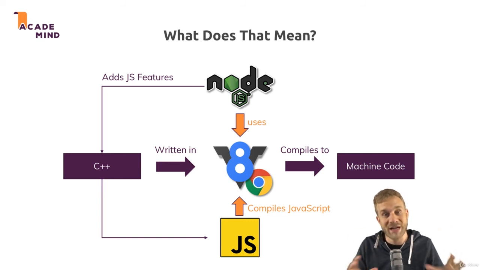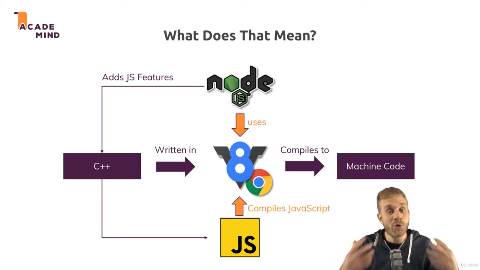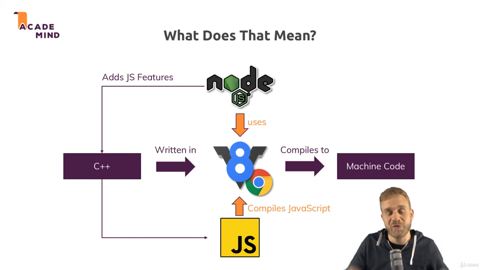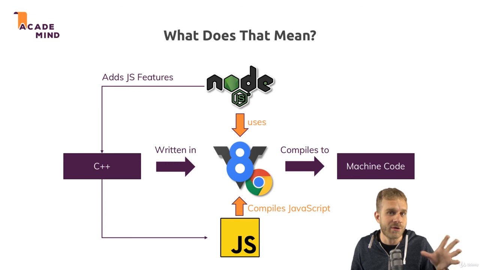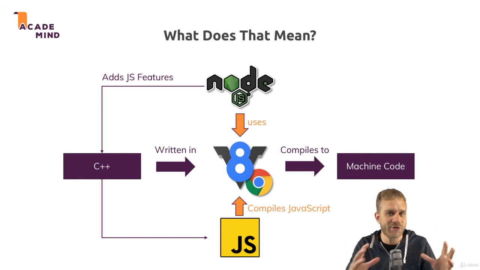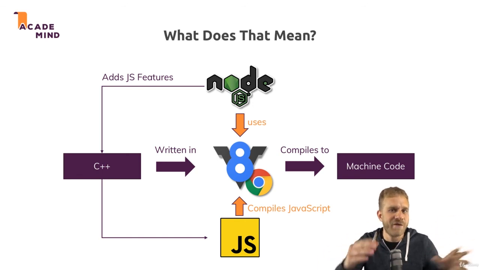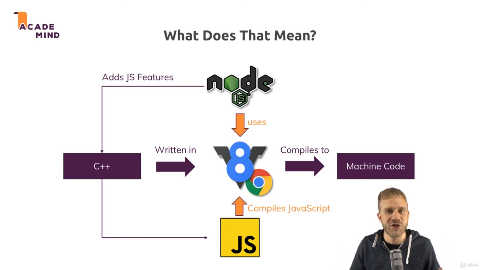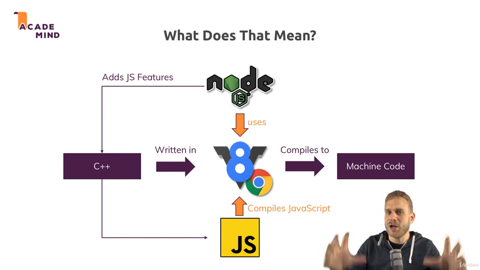It allows you to run JavaScript on your computer, and it adds useful functionalities to the JavaScript engine so that you can do more useful stuff there than you can do with browser-side JavaScript. Now, one important note maybe on this point also is that, of course, some features are also taken away. In the browser, you use JavaScript to interact with the document object model, so with the HTML elements on your page. If you just execute a JavaScript file directly, you of course have no attached page, and therefore these features are missing.